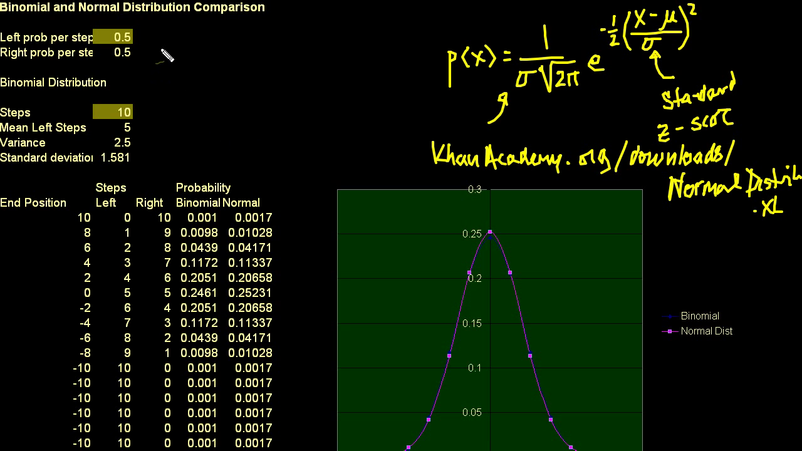So in this spreadsheet, we're doing a game where, let's say I'm on a street, and I flip a completely fair coin. If I get heads, I take a step to the left. And if I get tails, I take a step to the right. So in general, I have a 50% chance of taking a step to the left, and a 50% chance of taking a step to the right.